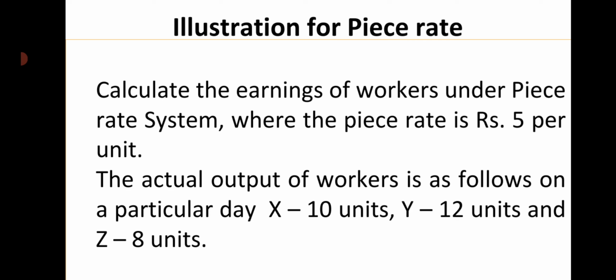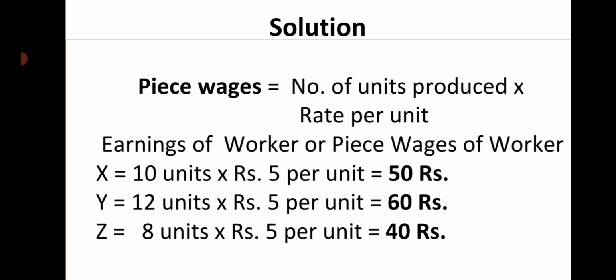Then we will see a small illustration for piece rate. Calculate the earnings of workers under the piece rate system, where the piece rate is rupees 5 per unit. The actual output of workers on a particular day is: X 10 units, Y 12 units, and Z 8 units. They are paid based on their output. Piece wages is equal to number of units produced into rate per unit.